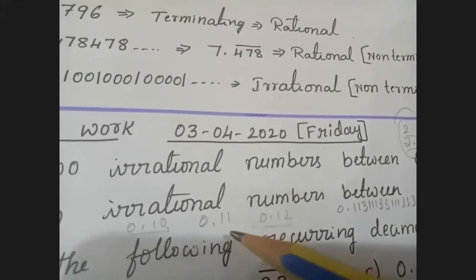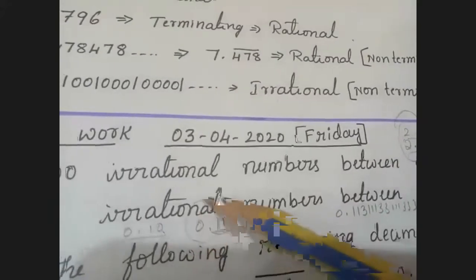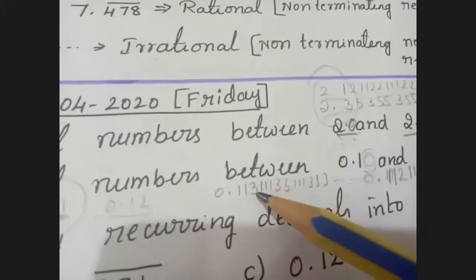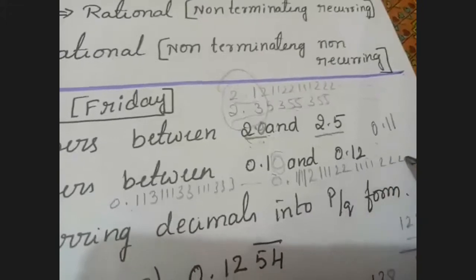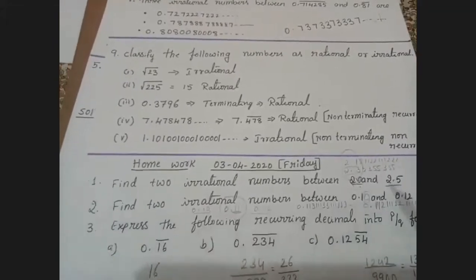10, 11 and 12. Between them only one you are getting. Using this, we have to write two irrational numbers. So I can take 0.113111111, something like that. Then 0.1122, 0.1155, 0.1166 also I can take. Am I clear with these answers, children? Answers will vary for this type of irrational number writing. Am I clear to everyone on these two homeworks?